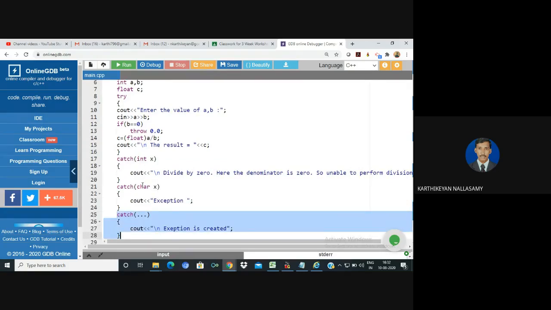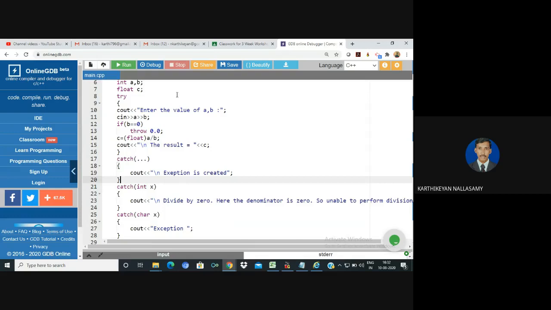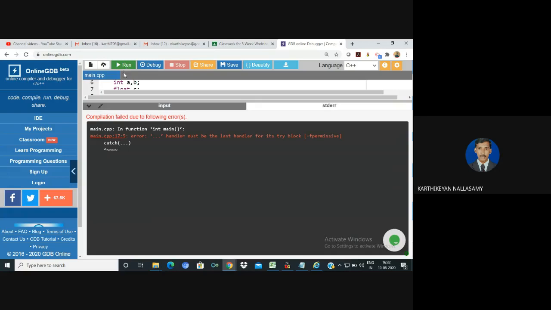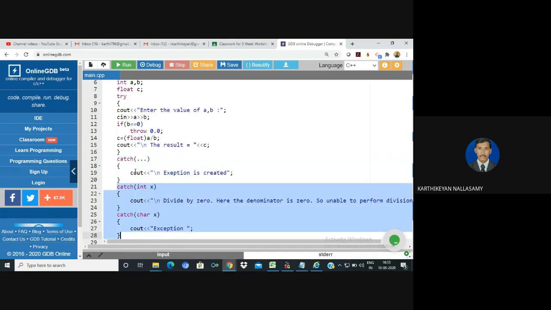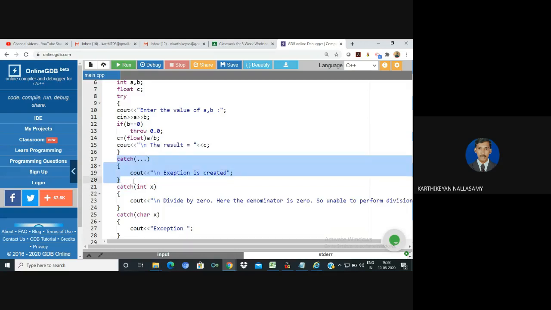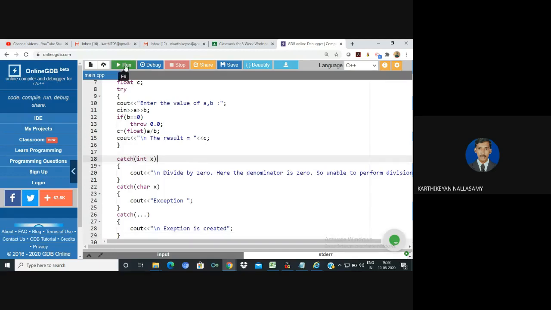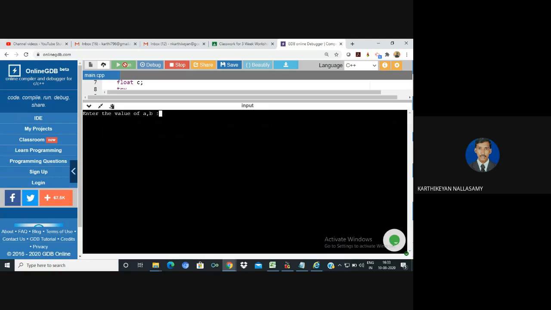There is one question that may be asked: where is the possible location for defining all the catch blocks? We can check it now. The triple dot handler is a general catch block for handling all types of exceptions. If you define it as the first block, then these two blocks are ambiguous. So we always have the specific catch handlers first, followed by the general catch handler. Otherwise, the compiler gives an error message. This is the way we need to handle exception handling in C++.